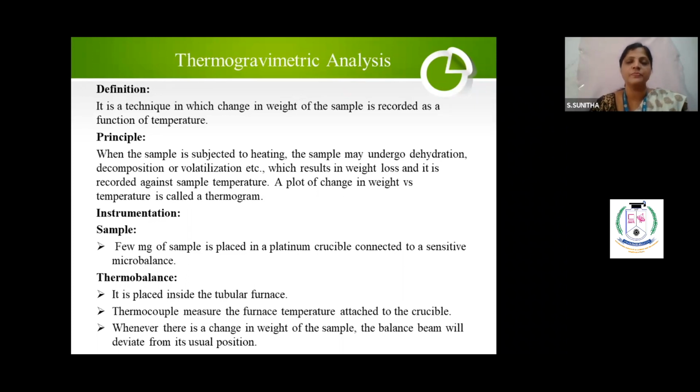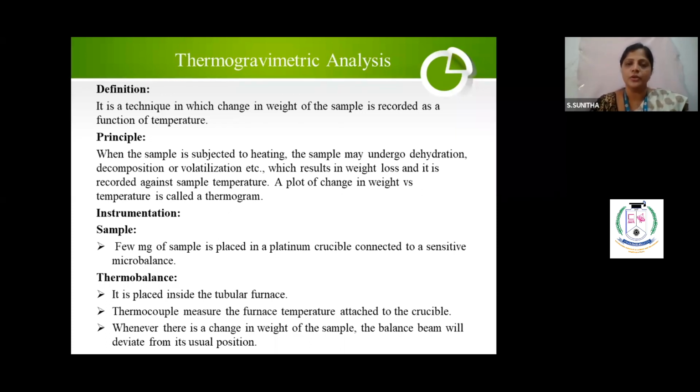This is the principle. Now, when you plot change in weight versus temperature, then it is called TGA thermogram. When you plot it for DTA, then it is called DTA thermogram. Then DSC means DSC thermogram. Thermogram, don't think thermogram means it's a graph. By heating, you are getting a graph. In TGA, you are getting the TGA thermogram. You are obtaining the graph in DTA, the DTA thermogram. In DSC, the DSC thermogram. Clear? Now, once you have written the principle, I made a very short principle, then instrumentation.